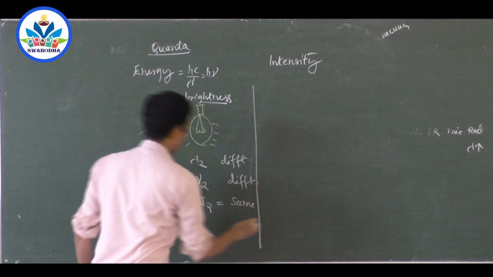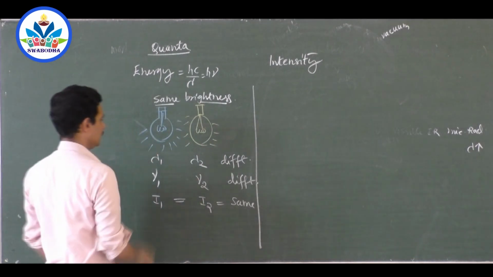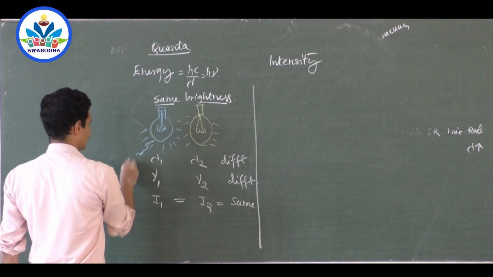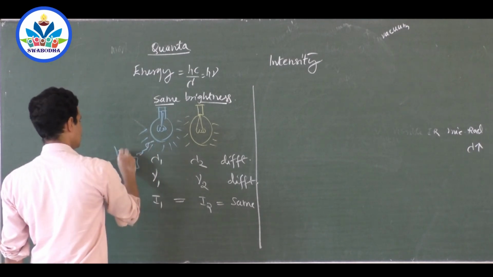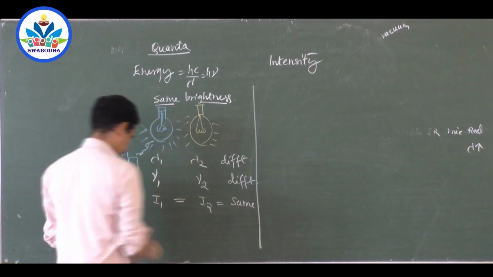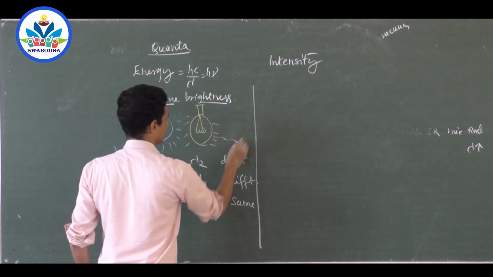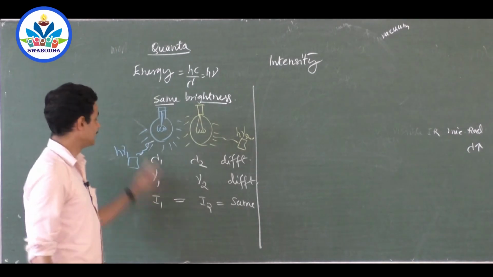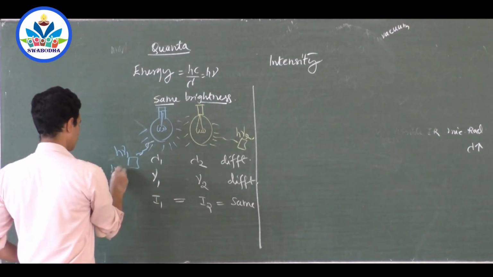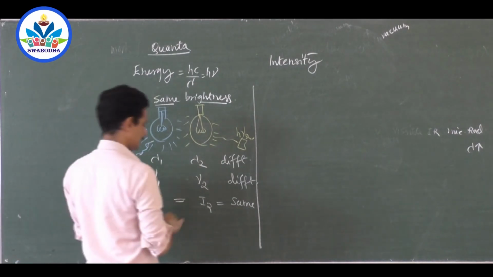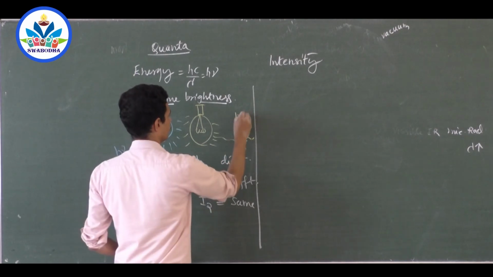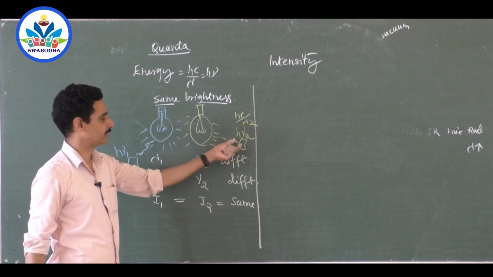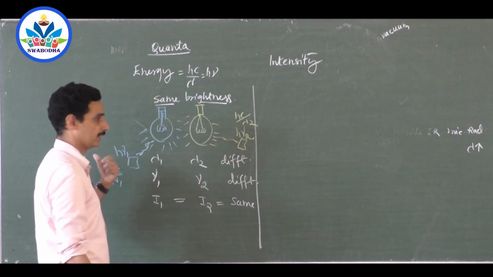Now, what about packets of energy? You take a quanta, packet of energy coming out of this, right? Its h nu 1 is different from the packet of energy coming from this, h nu 2. hc by lambda 1 of this one is different than the hc by lambda 2 of this one, because wavelengths are different, frequency different, so energy different.